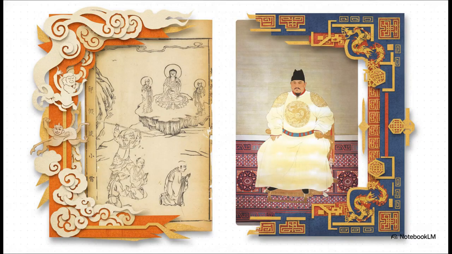Chinese history is basically this constant, intense push and pull between two extremes. On one hand, you have playful, mischievous chaos, perfectly symbolized by legendary characters like the Monkey King from Journey to the West. And on the other hand, you have the incredibly rigid, bureaucratic order demanded by emperors. Both of these strands, that deep love for chaotic disruption and the strict reverence for order, are completely woven together in the fabric of Chinese society.